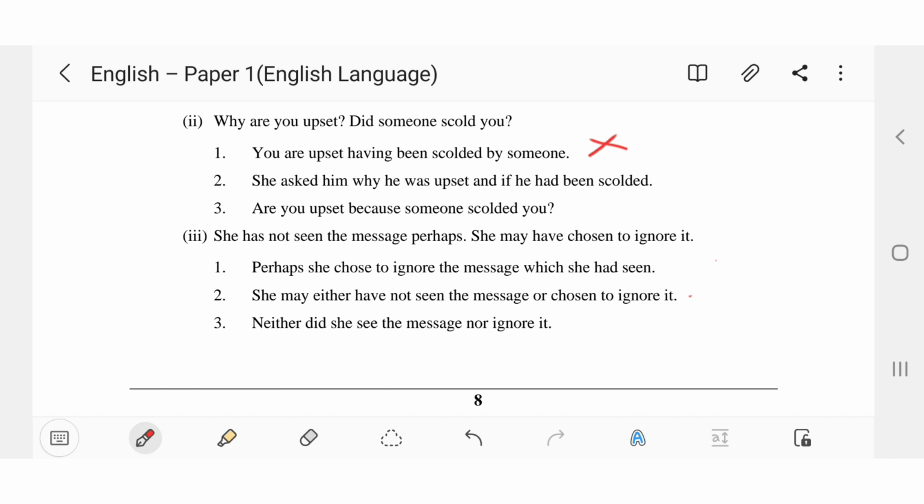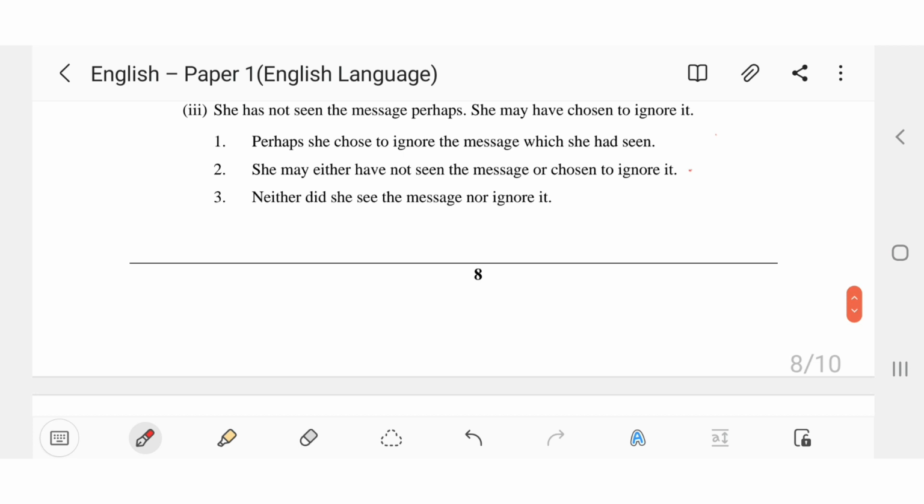By adding and, it means that there is no relation between these two things. She asked him why he was upset and scolded by someone. This shows that there is no relation between being scolded by someone and being upset. So this is wrong. There has to be a relation. Third one, are you upset because someone scolded you? Yes, this is correct.